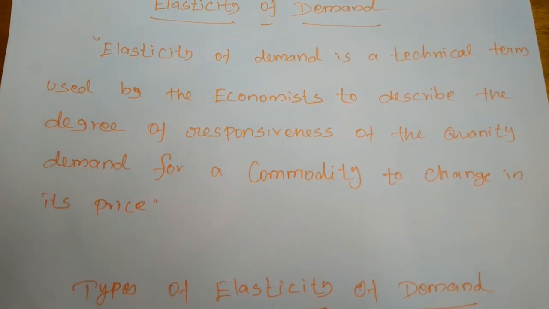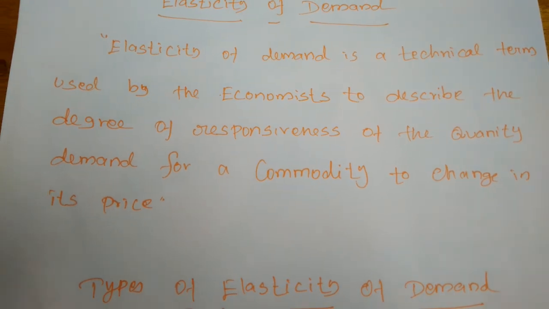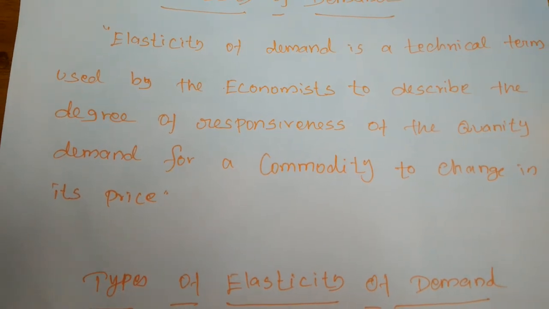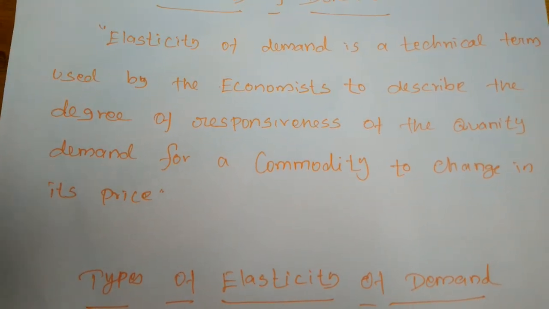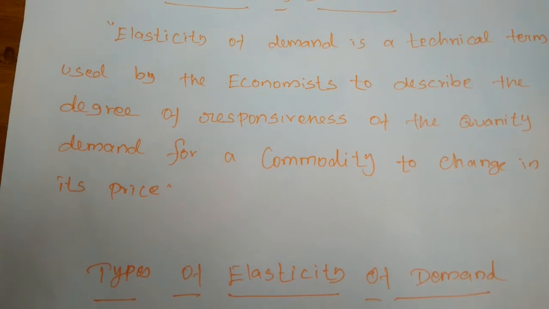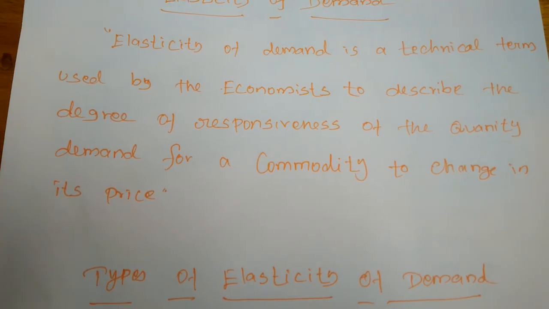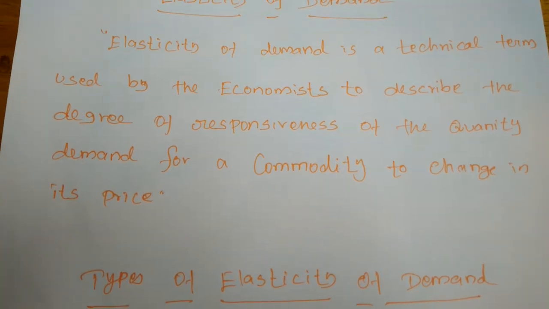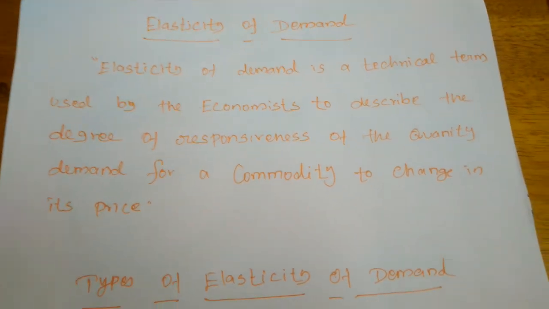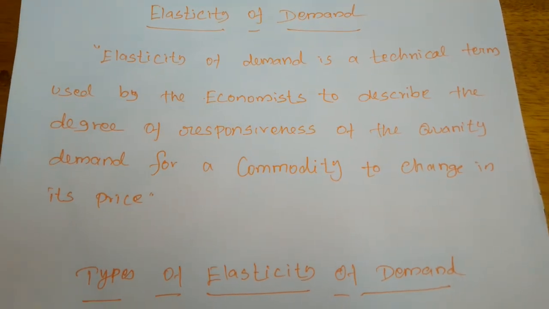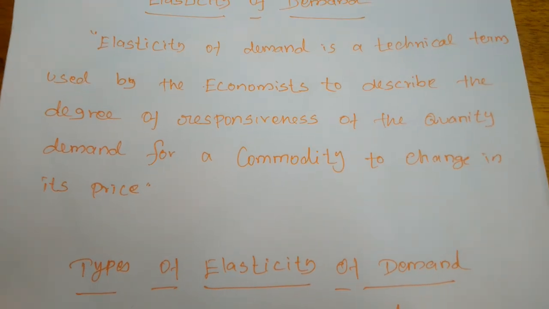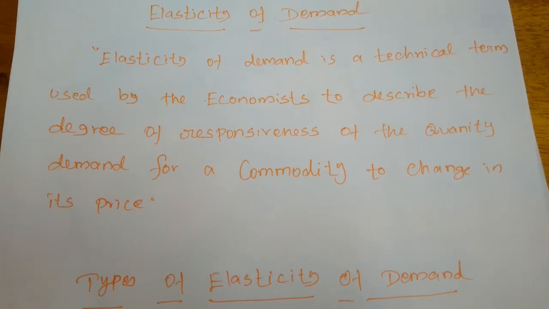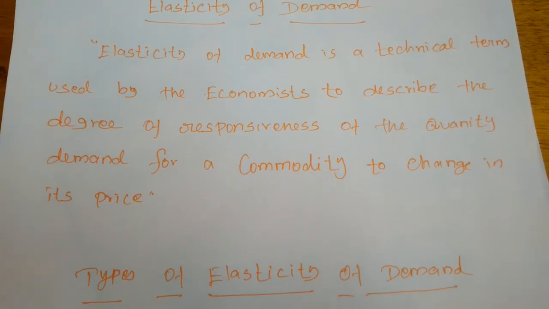The demand for a commodity is said to be elastic when the quantity demanded increases by a large amount due to a little fall in the price and decreases by a large amount due to a little rise in the price. To be more scientific, elastic demand is called more elastic demand. Normally, if the price is increased by just 1 or 2 rupees, some people will not reduce their demand. They will not consider a price difference of 1 or 2 rupees.